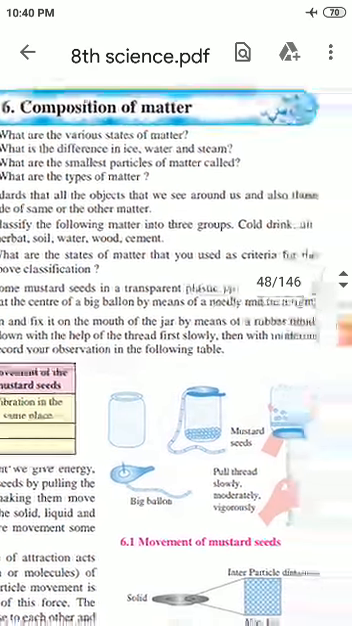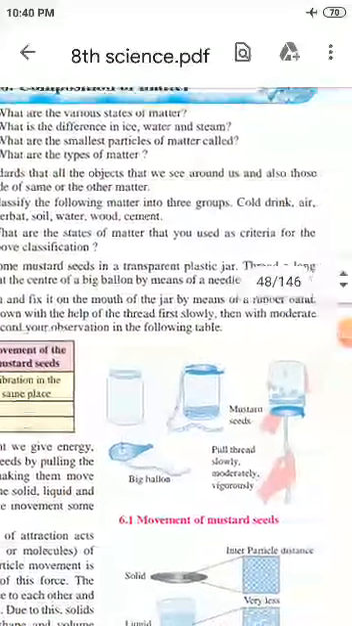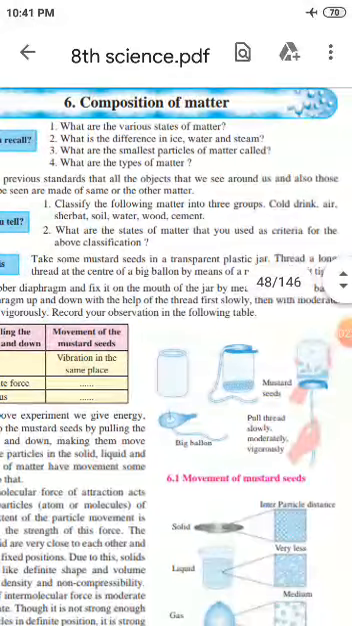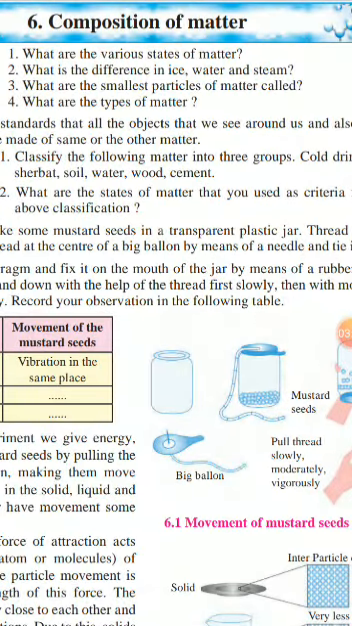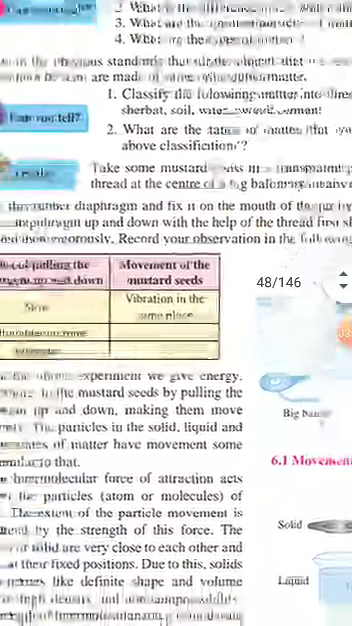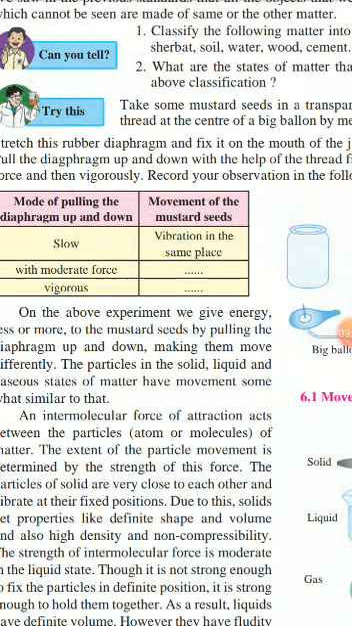Second question is, what criteria of the state of matter did you use for the above classification? The main criteria of solid, liquid and gases are shape and size. Then again, try this. This was also asked in 2020 and 21.